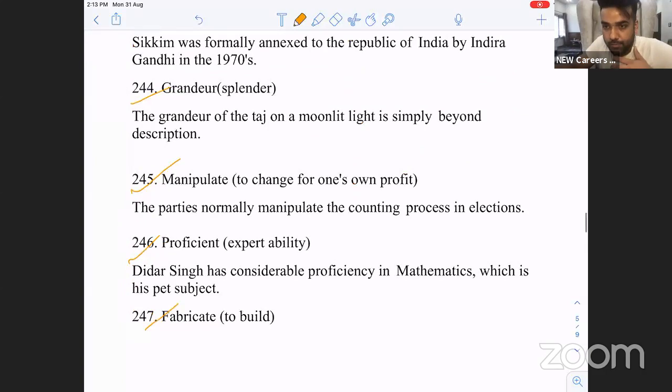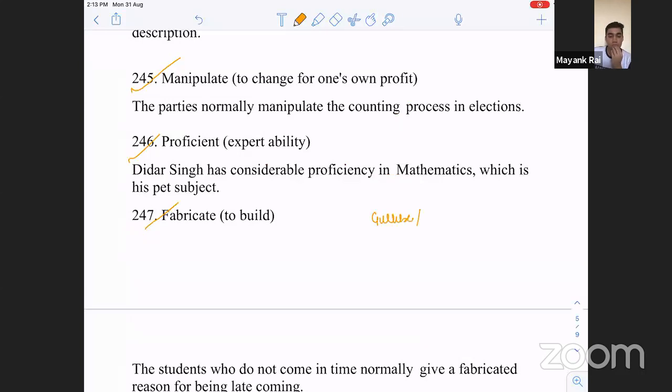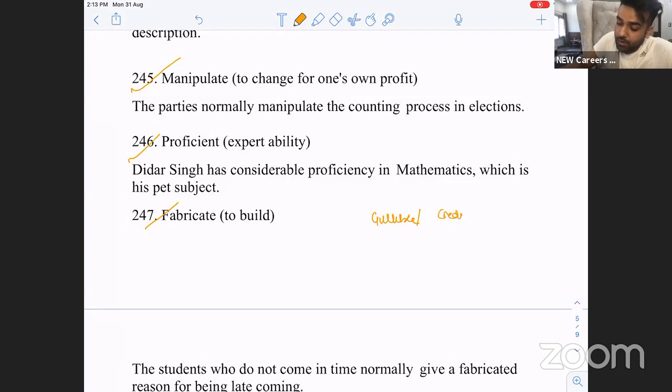Grandeur, splendor, magnanimity, the hugeness. Next, manipulate is to change according to one's beliefs. He manipulates people. And the person who gets easily manipulated, जो दूसरों की बातों में आ जाए, उसको क्या बोलेंगे? Gullible. Another word, credulity. Someone who believes others very easily. अगर कोई दूसरों की बातों पे मान जाए, उसको क्या बोलेंगे? Credulity.